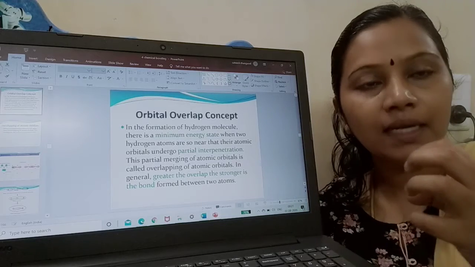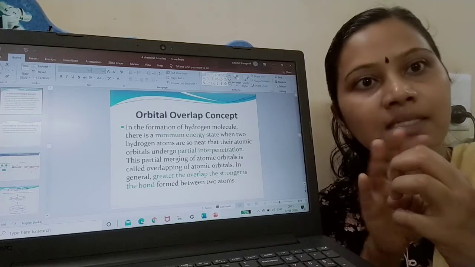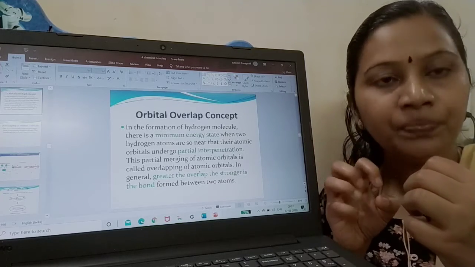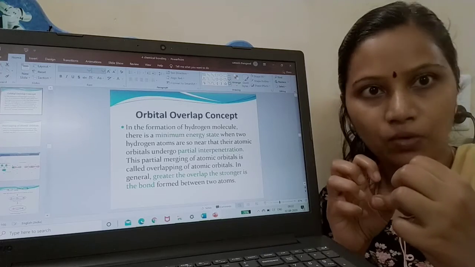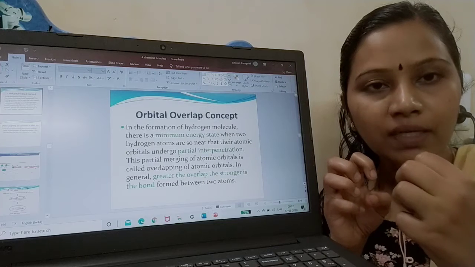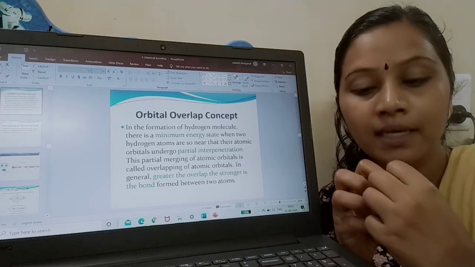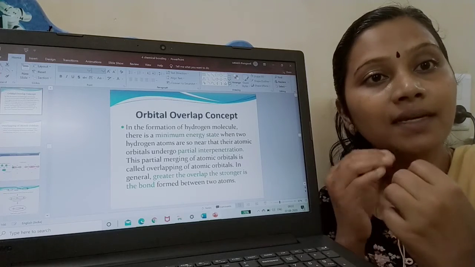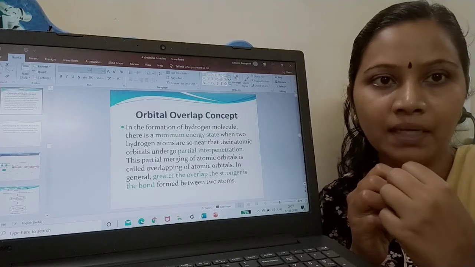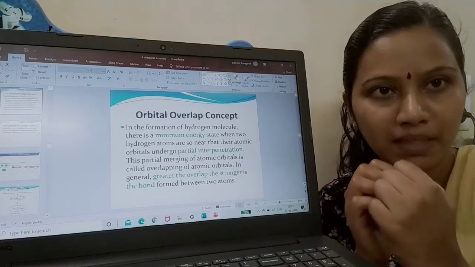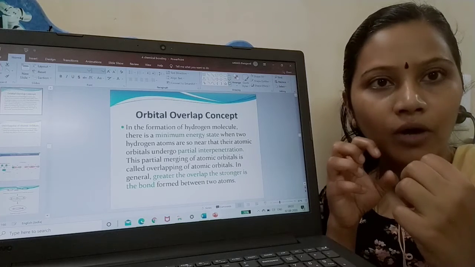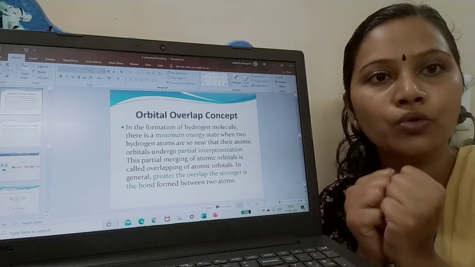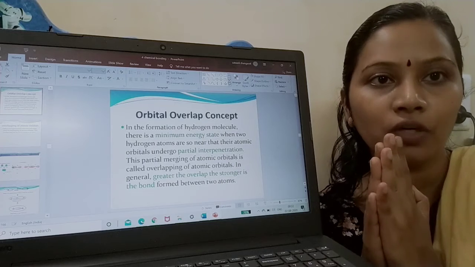I have atom A, it has a nucleus. Surrounding the nucleus I have orbitals. Since it is a hydrogen atom, it should have only an s orbital. Am I correct? I have hydrogen atom B, it has a central nucleus and it also has an s orbital. The attractive force between the two hydrogen atoms is close. In this case, the s orbital and this orbital are very close, such that a partial interpenetration is happening. Partial interpenetration means the s orbital of hydrogen atom A and the s orbital of hydrogen atom B are close together. I can call that overlapping of atomic orbitals.